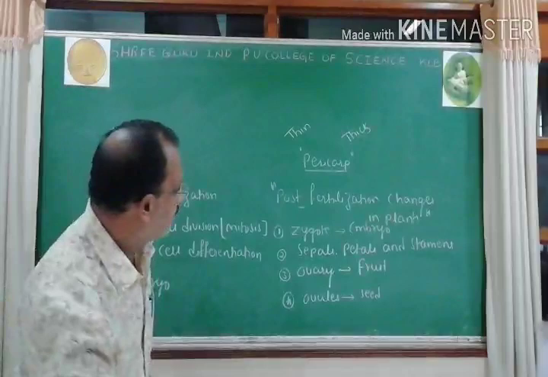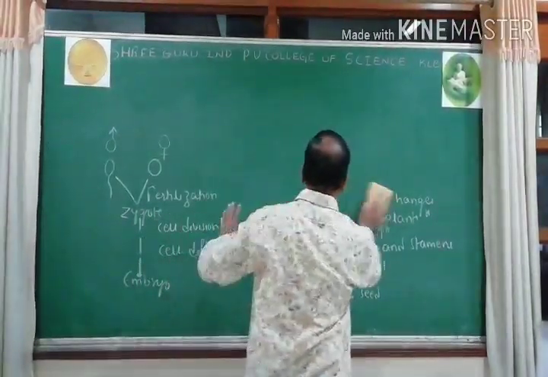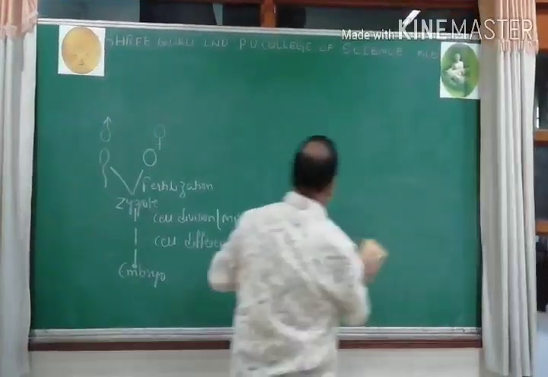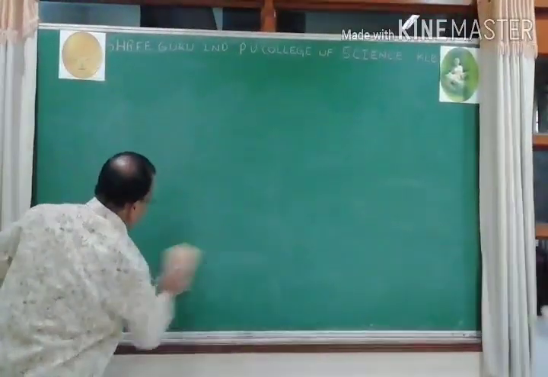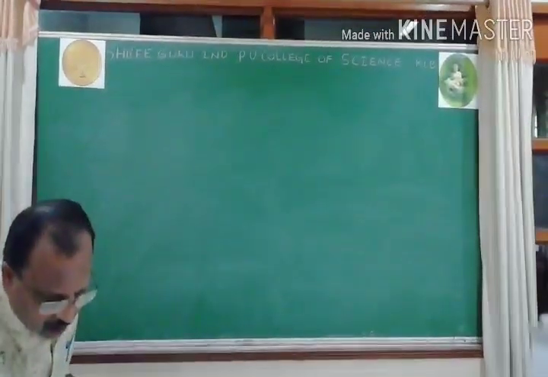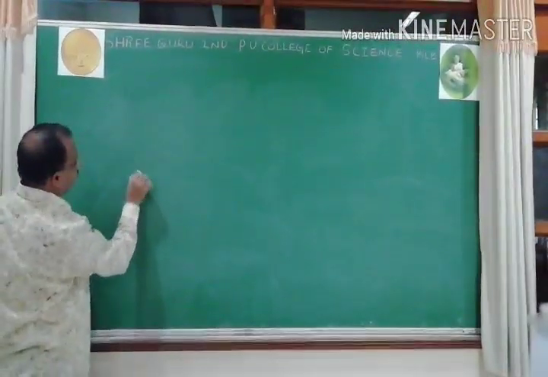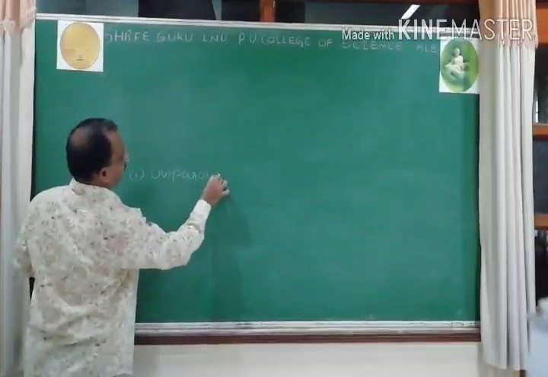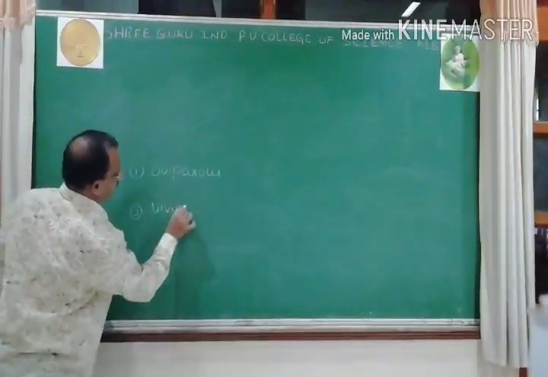Now look over the types of animals. There are two types of animals: one is oviparous, second is viviparous.